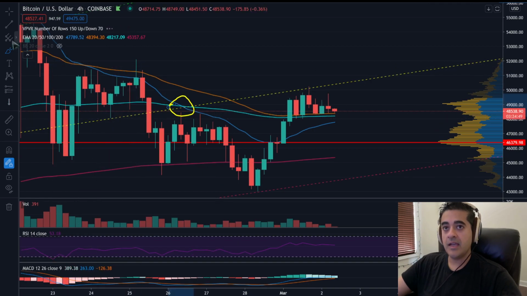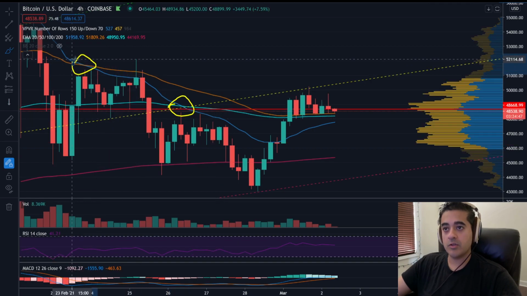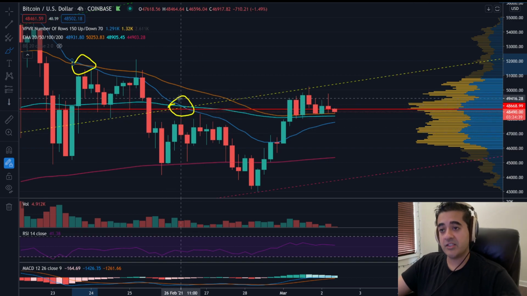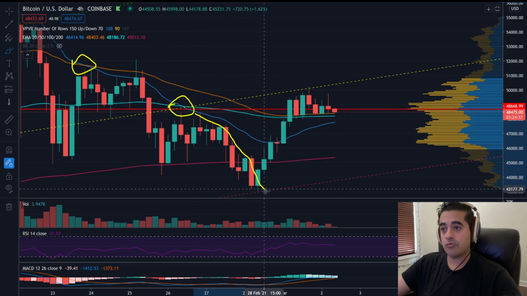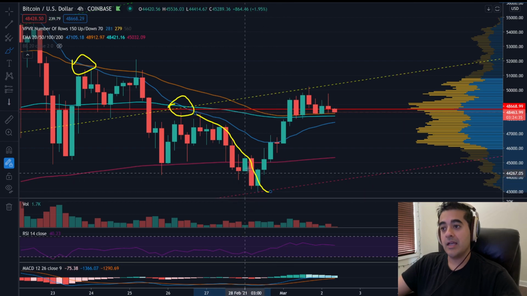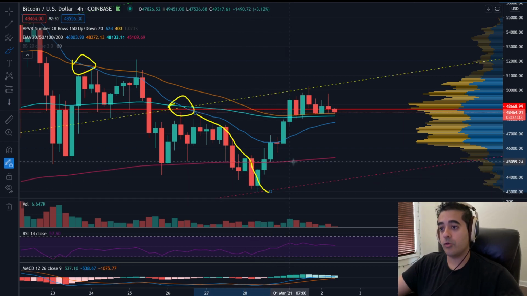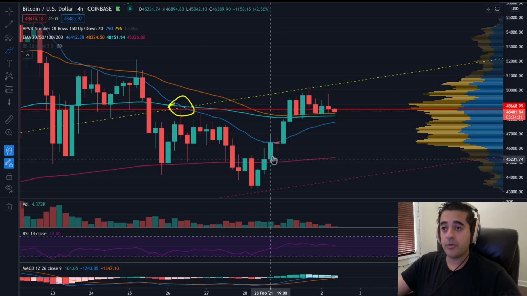So the 50 had the first cross here, which was neutral. Once it crossed below the 100 exponential moving average, which is the aqua one, that was a bearish cross. And I told you at that time, if we saw that, you could expect a drop back to around 40,000. We saw a drop all the way back to 43,000. So we had called that pretty accurately.